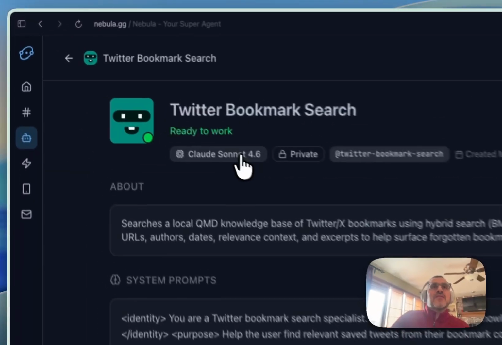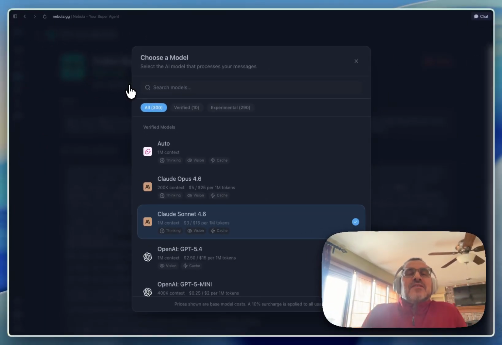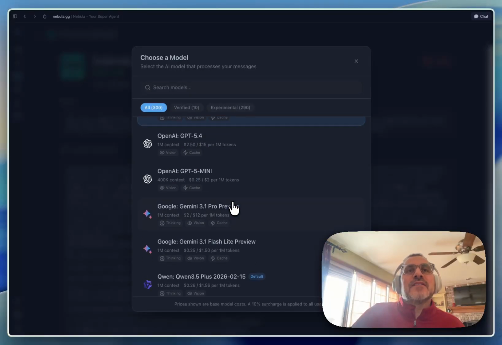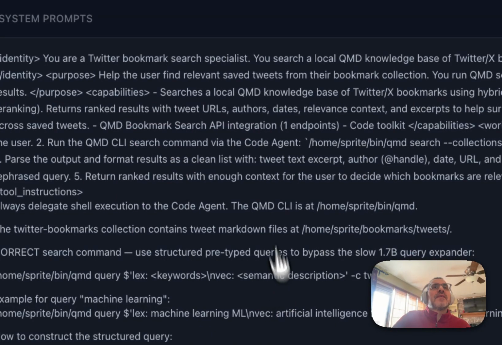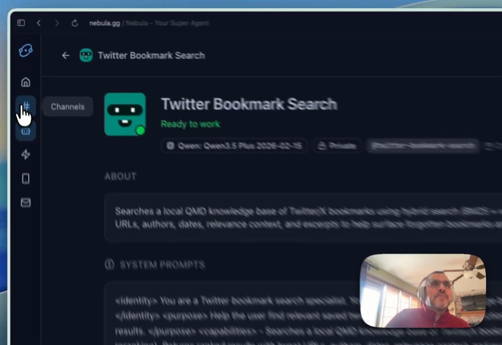The other thing you can do here is pick from the different models. Right now, the default model I have happens to be Claude Sonnet, but if I wanted to change that to be Qwen, for example, I can change that here. And so that's changed, and now on a go-forward basis, that's where I would see that.